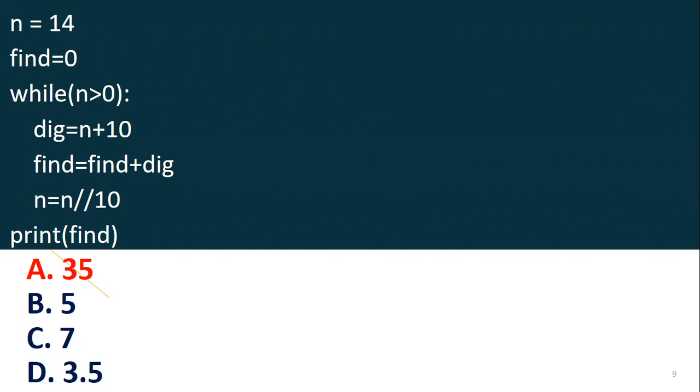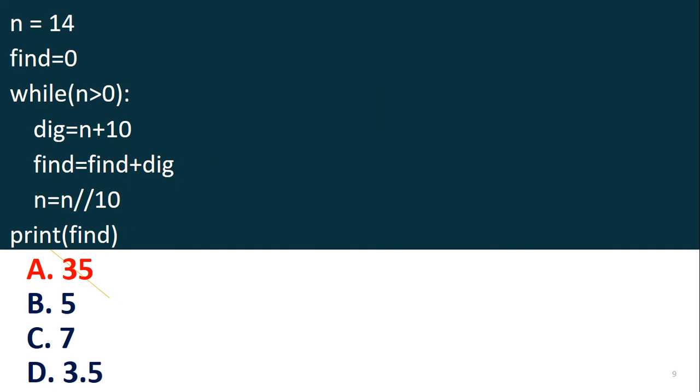When n is less than 0, then the looping condition will be false, then it comes out of the loop. Then after that it is just printing the find. It's a simple thing. First the n value is 14, so it moves inside. Then after that, whatever the n value is, it is adding to the 10, that is 24.